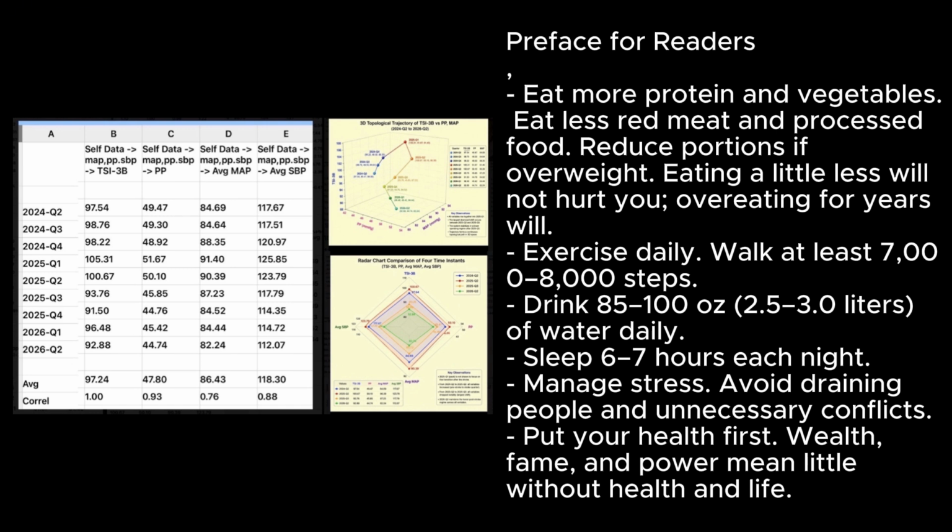Drink 85 to 100 ounces, or 2.5 to 3.0 liters, of water daily. Sleep 6 to 7 hours each night. Manage stress. Avoid draining people and unnecessary conflicts. Put your health first. Wealth, fame, and power mean little without health and life.